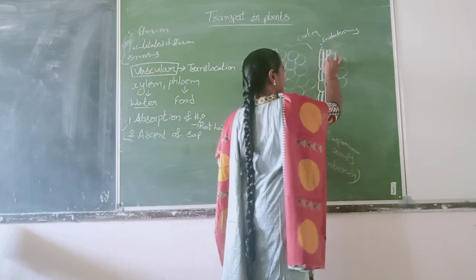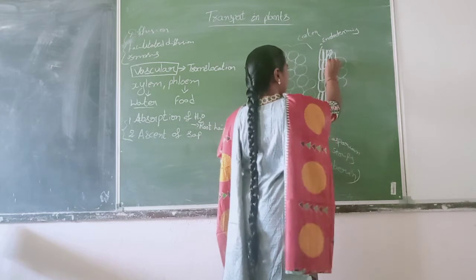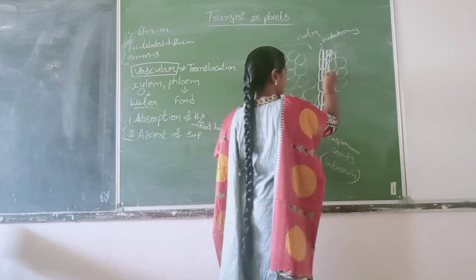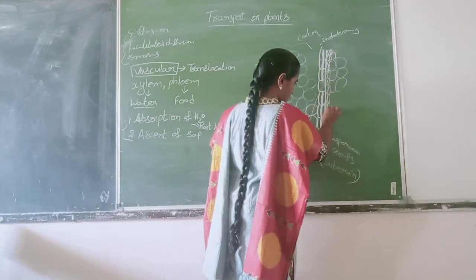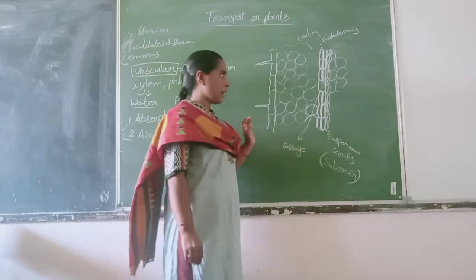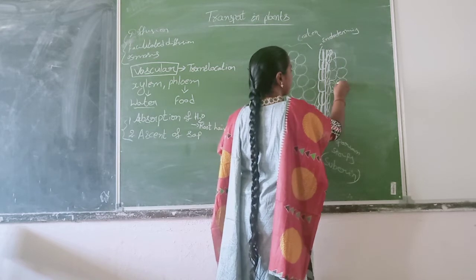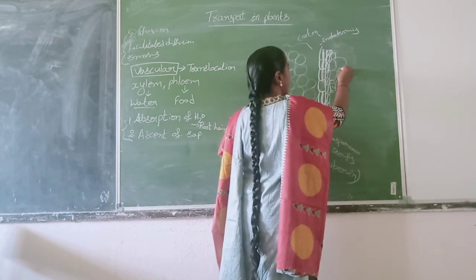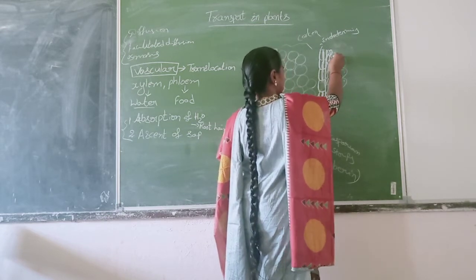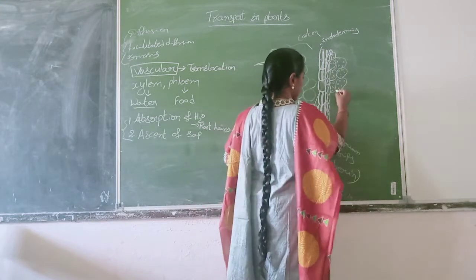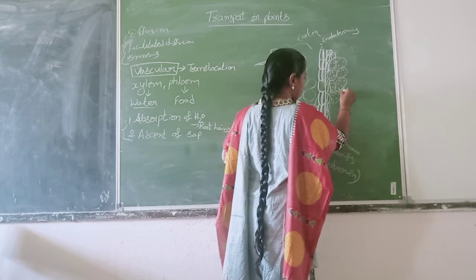Before that, there is a multi-layered pericycle, having a number of layers. And inner to the pericycle there is phloem tissue, and inner to this there is xylem.